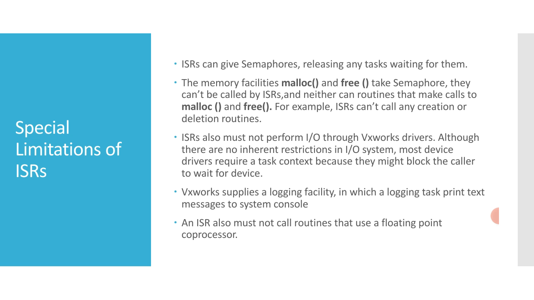Here are the points. ISRs can give semaphores, releasing any tasks waiting on them. The memory facilities malloc and free take a semaphore. They cannot be called by ISRs, and neither can routines that make calls to malloc and free. For example, ISRs cannot call any creation or deletion routines.